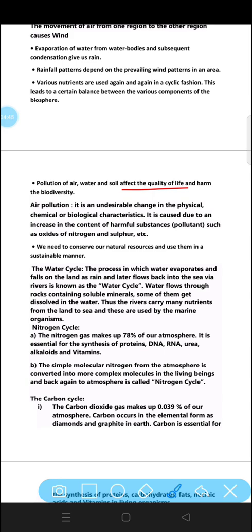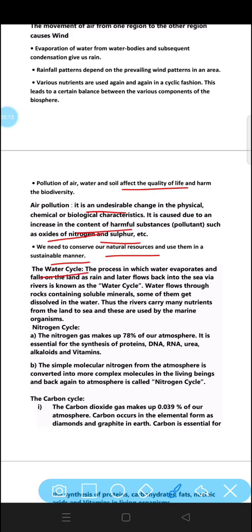First of all, we will define air pollution. Air pollution is the undesirable change in the physical, chemical or biological characteristics. It is caused due to an increase in the content of harmful substances such as oxides of nitrogen, sulfur, etc. So all these are harmful for us and cause pollution. Next, we need to conserve our natural resources and use them in a sustainable manner.